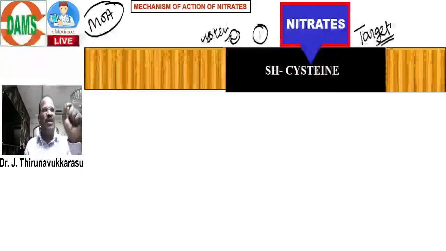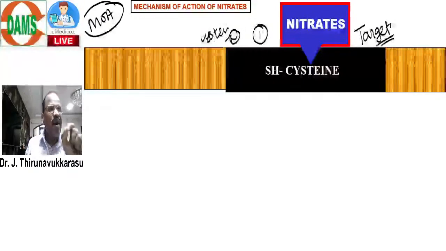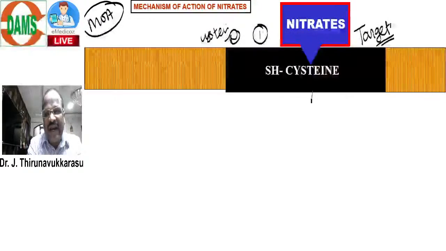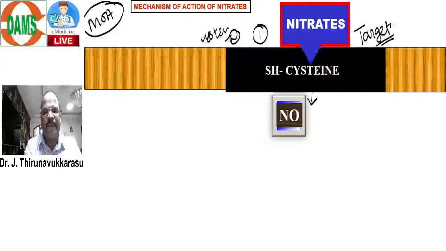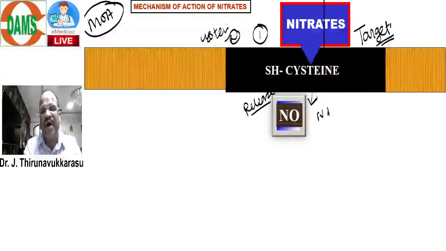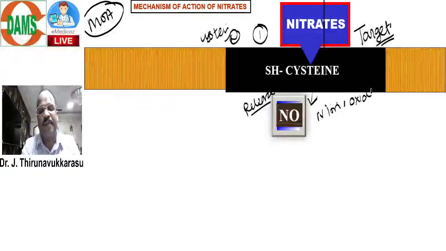Once a nitrate acts on the cysteine receptor, what does it do? Once acting on the cysteine receptor, the nitrate causes release of nitric oxide. NO means nitric oxide. Note the point: nitric oxide, that is the second point.